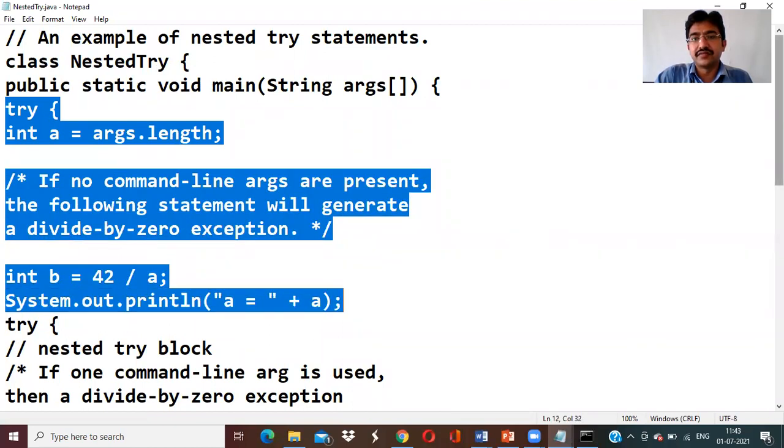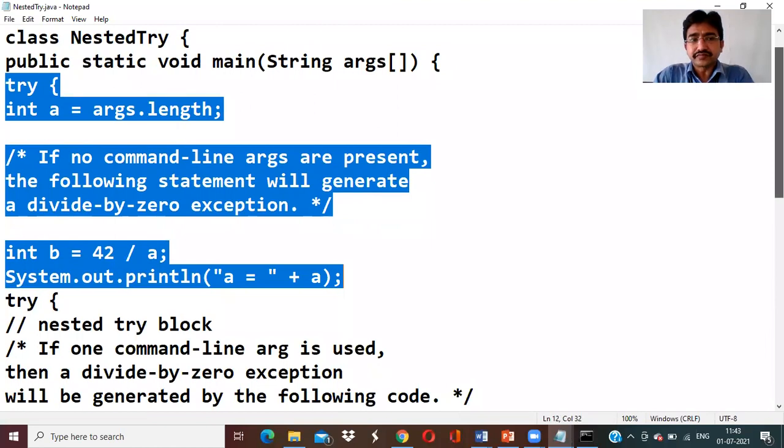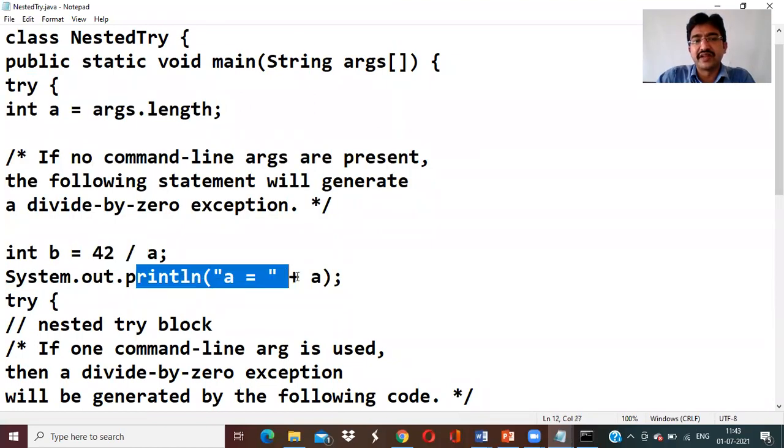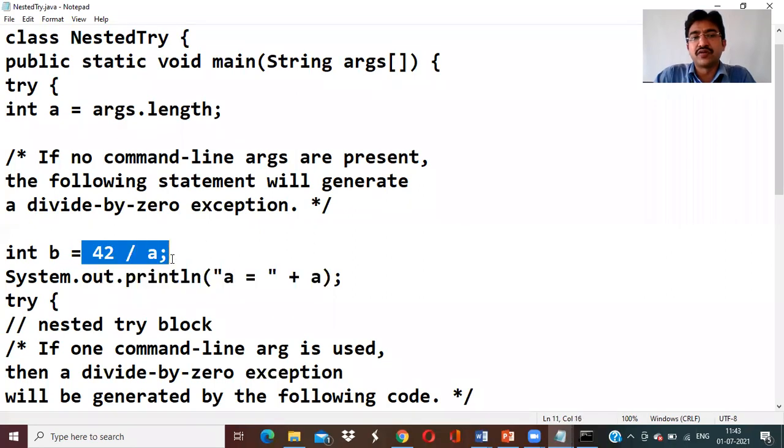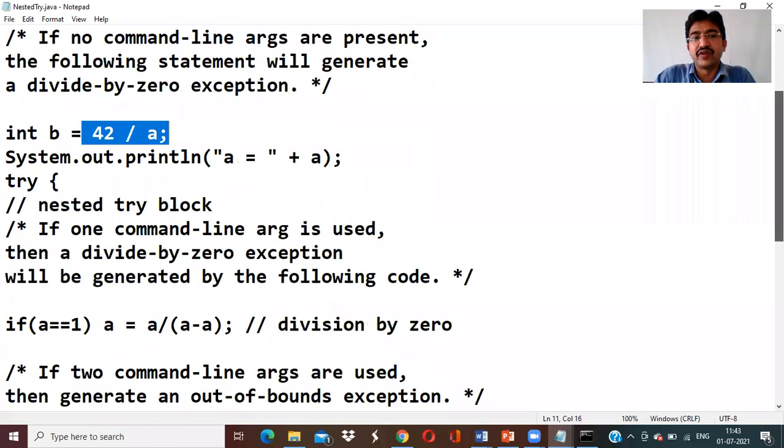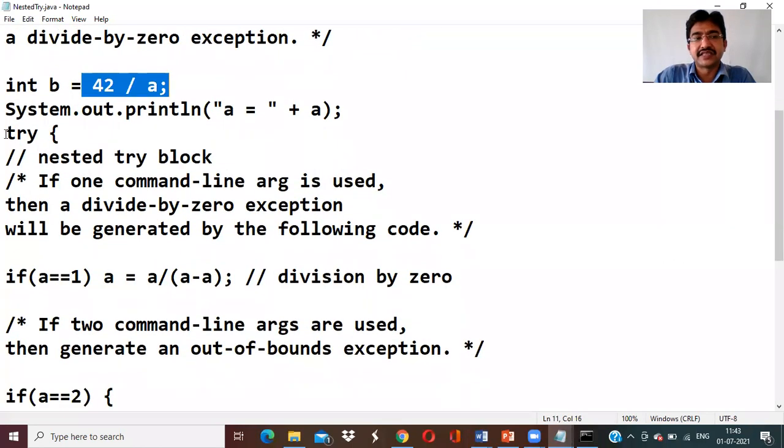Now, if the number of arguments is 0, it will take care of this. It will raise the exception. It will display with System.out what the a value is. If you give 0 arguments, 42 by 0, how much? It's a divided by 0 problem. Now it raises the exception. Who will handle that? See, this is the child try.